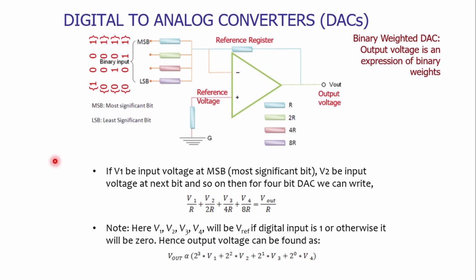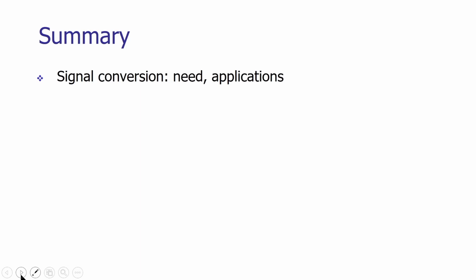So with this, I would like to stop for this lecture. Let us summarize lecture 3. In this lecture, we have seen signal conversion, its need and application in the development of mechatronics based systems, and various components of a typical signal converting device such as comparators and encoders.